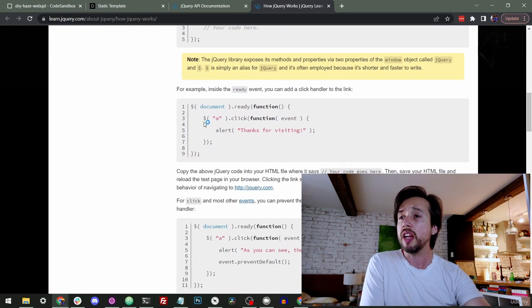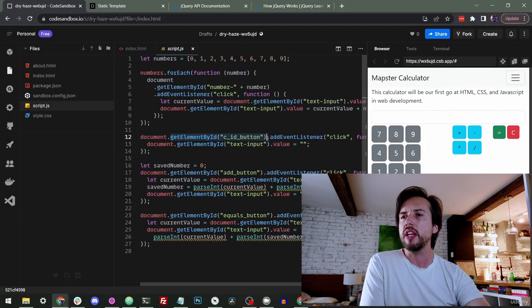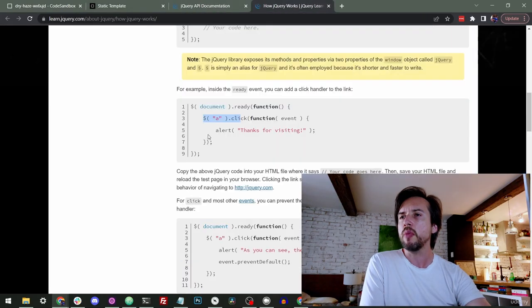Here, they have a click event. So we did a click event already. We had this whole getElementById, blah, blah, blah, addEventListener. But in jQuery, you can just go $, then give it an identifier, which we're going to look at in a sec, dot click, and then you have a function inside it. That's a little smaller, a little more straightforward.